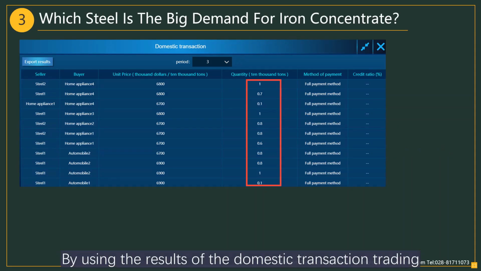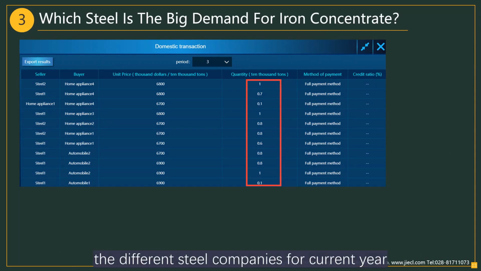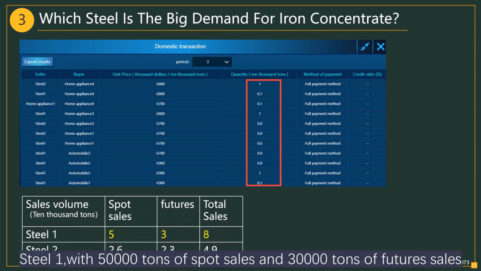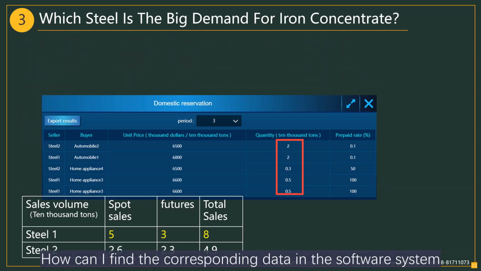By using the results of the domestic transaction trading and the reservation, it can calculate the total sales of the different steel companies for the current year. Steel 1, with 50,000 tons of spot sales and 30,000 tons of future sales, had total sales of 80,000 tons. Steel 2, on the other hand, had total sales of only 50,000 tons. How can I find the corresponding data in the software system?